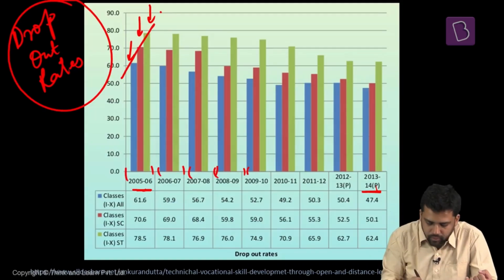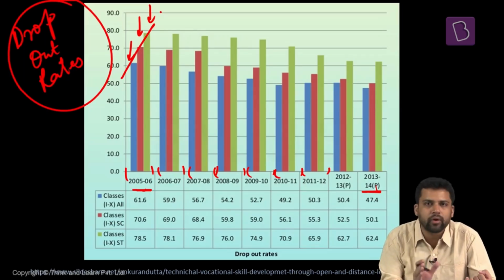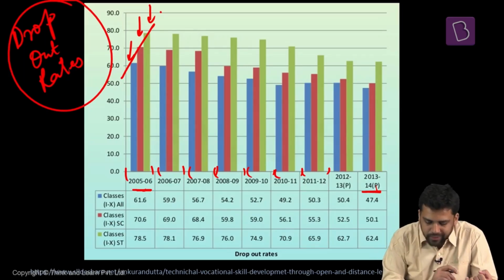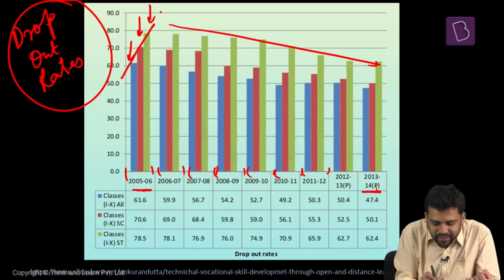So one thing you can notice is, in each of the years, the all India dropout rate is the minimum. The dropout rate among scheduled tribes is the maximum. In between, you have the dropout rate among scheduled caste communities. Another thing we can observe here is that the dropout rates have generally had a declining trend. So that is something that is positive. More and more children are not dropping out. So this can be a positive trend.